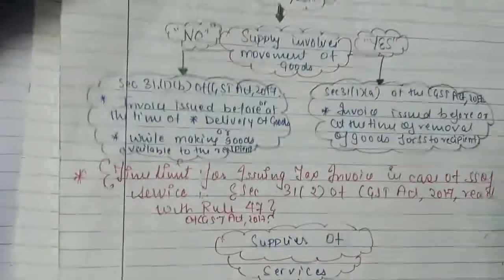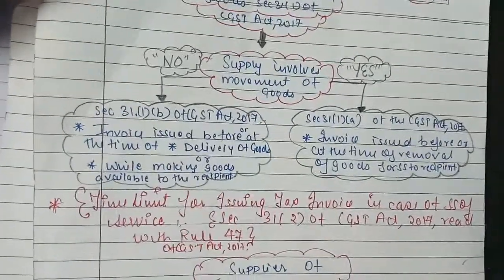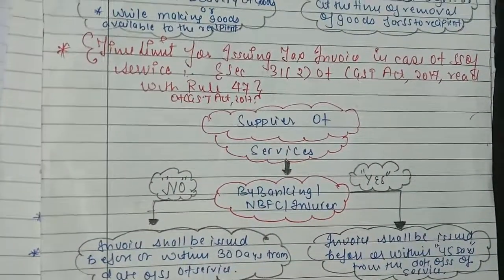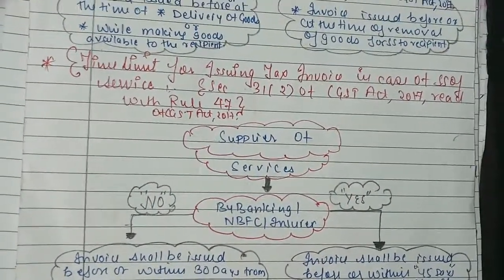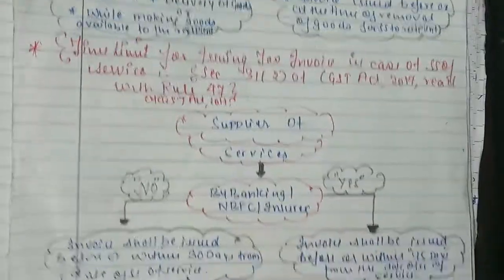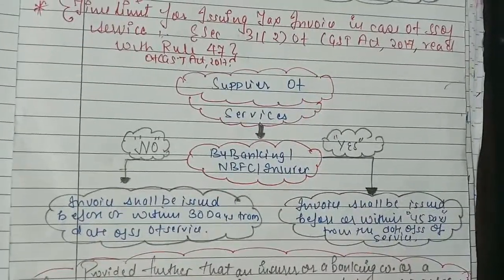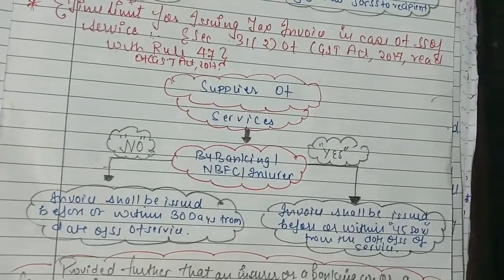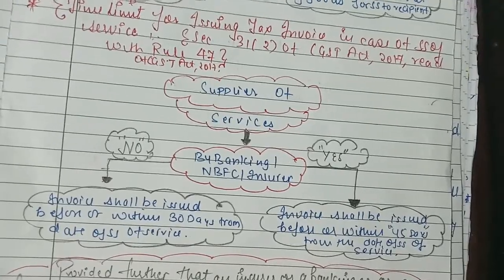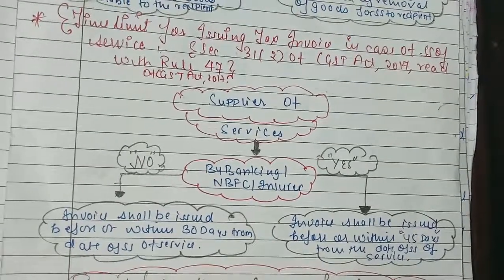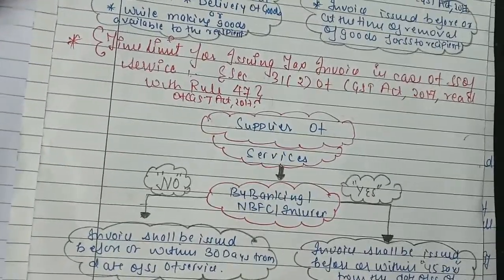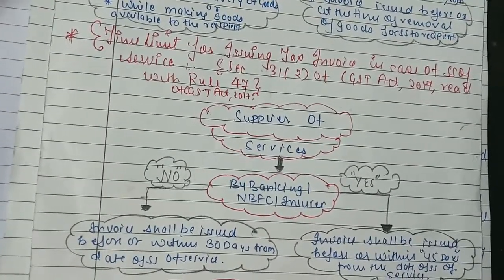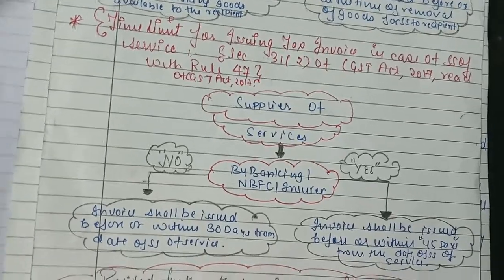Above I have discussed the supply involving movement of goods, and now I will discuss the supply of services. So, the time limit for issuing a tax invoice in case of supply of services. If the supply is by a banking company, NBFC or insurer, then the invoice shall be issued before or within 45 days from the date of supply of service. And if it is not by a banking company, NBFC or insurer, the invoice shall be issued before or within 30 days from the date of supply of service.